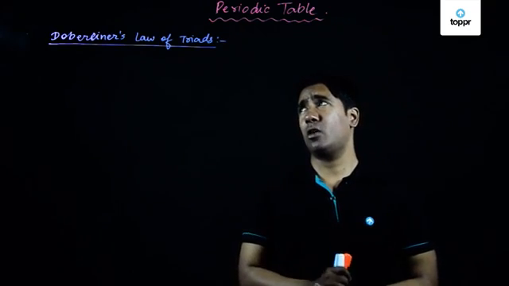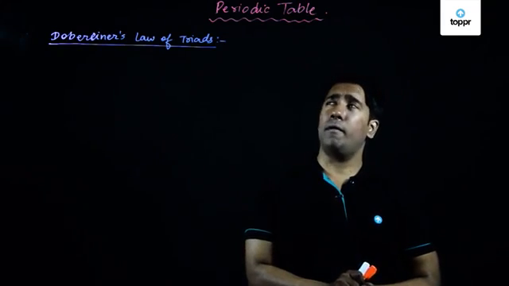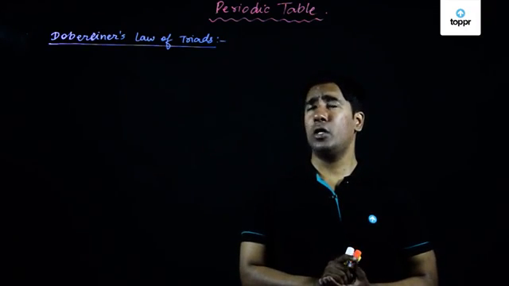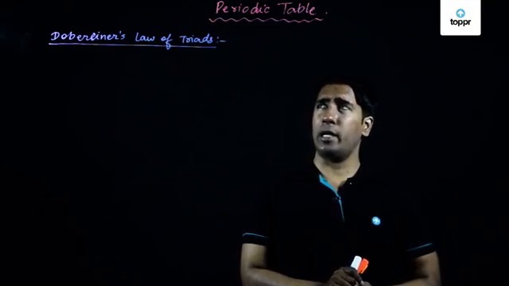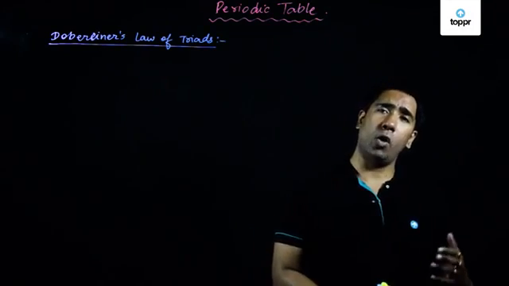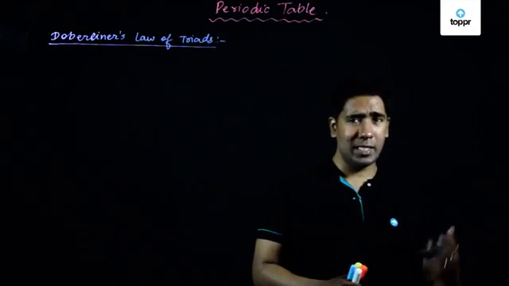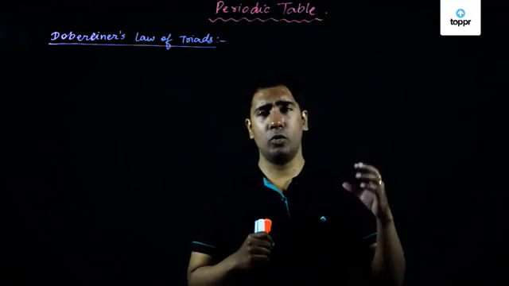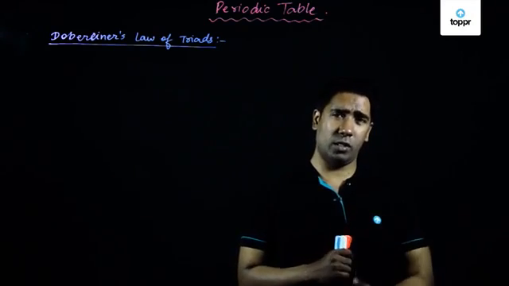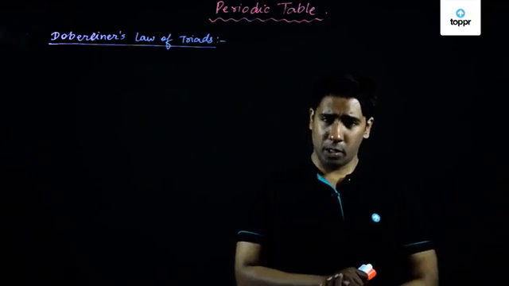Now this scientist, Dobereiner, in Germany, gave his first theory on the law of triads. What he did was arrange all the elements in increasing order of atomic weights. Once he had done that, he took three elements which are very similar to each other in terms of their physical and chemical properties.